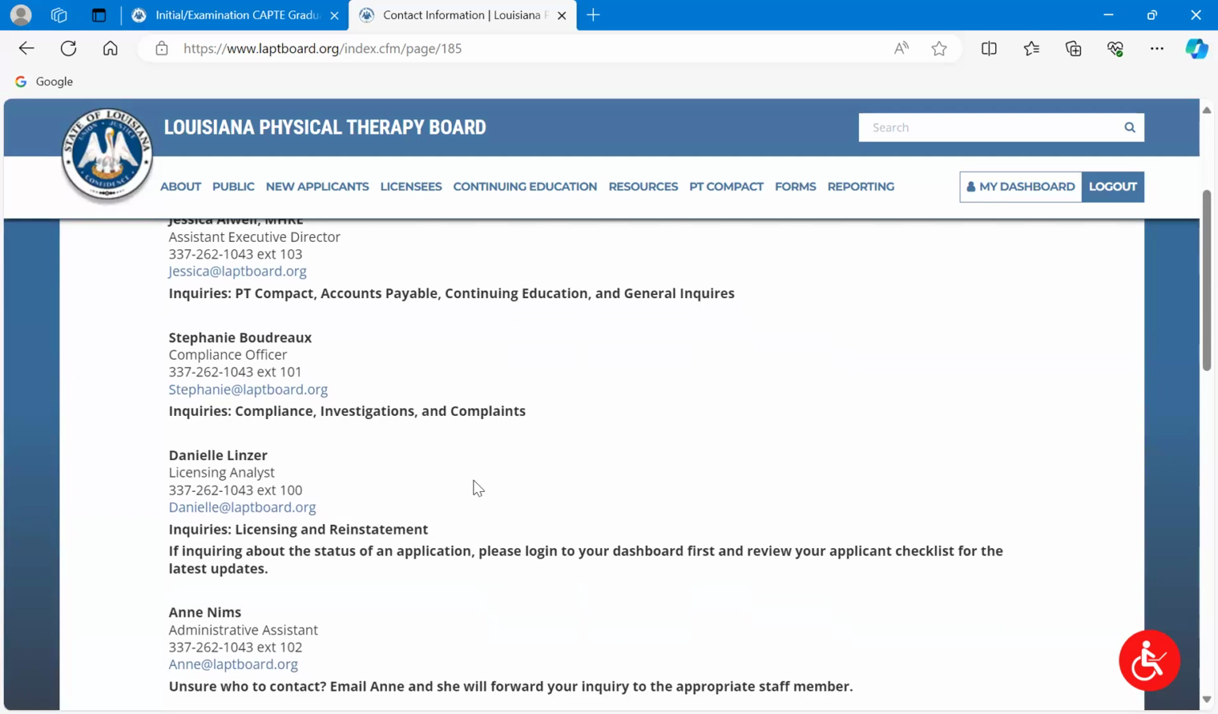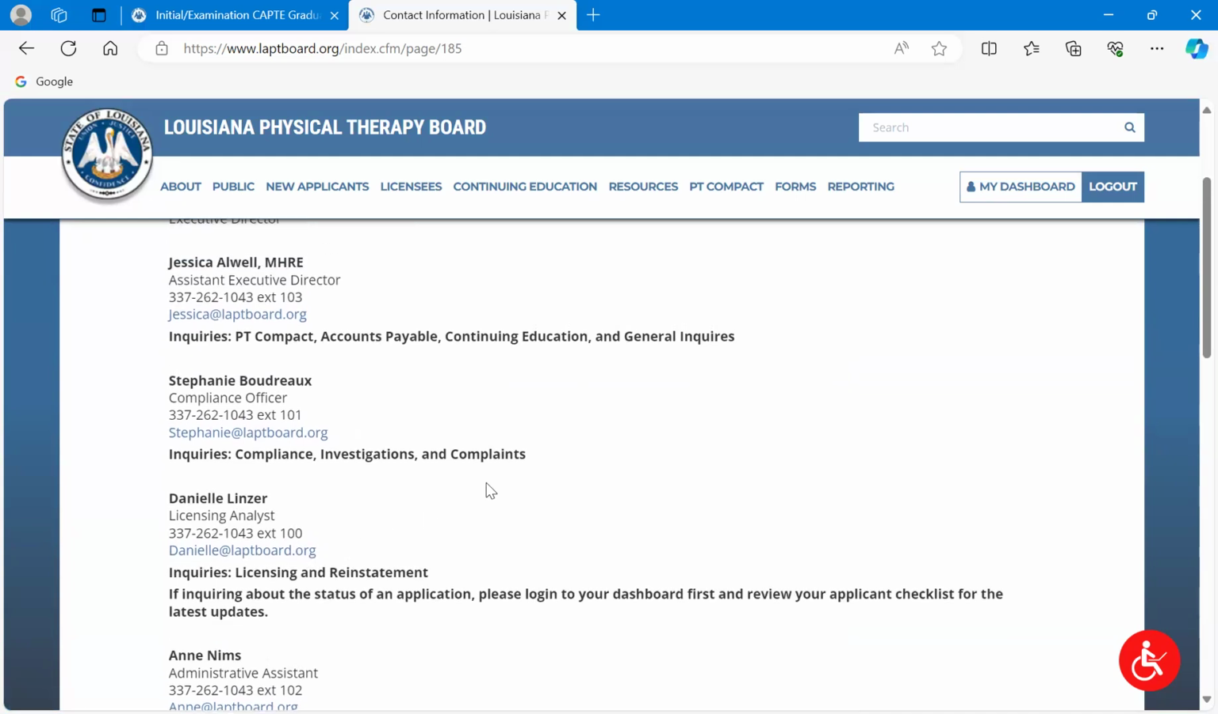The licensing analyst, her name is Danielle Windsor. She's amazing, very fast. If you have questions after you've consulted your applicant checklist, she's the person you want to start with. You've got her email address here. You've got her contact number here, okay? I'm here as well. I'm happy to answer questions too. If for some reason maybe she's out of the office or you just have something else that you want to ask, totally fine. I do recommend you go to her first, but I can also answer questions for you related to the PT Compact, which some of you graduating may be interested in, and also continuing education. So if any of those things you have questions about, you can reach out to us.